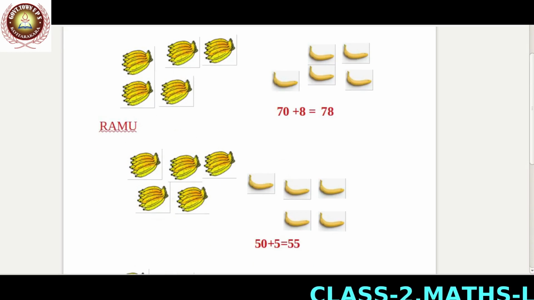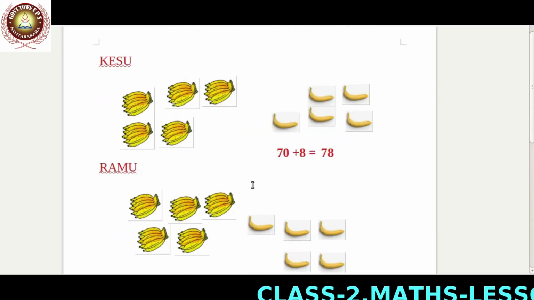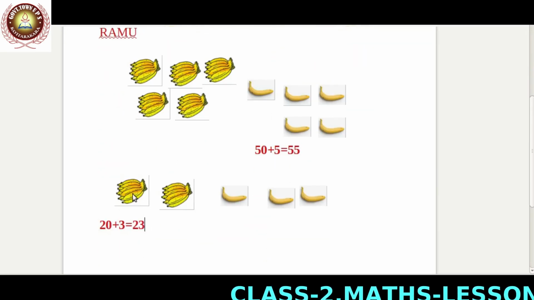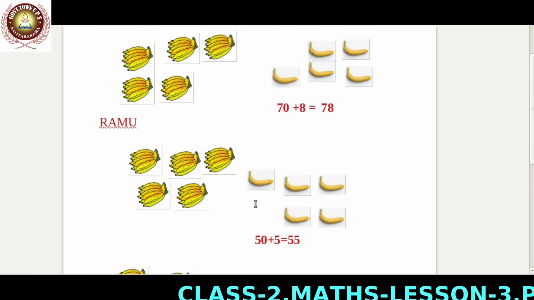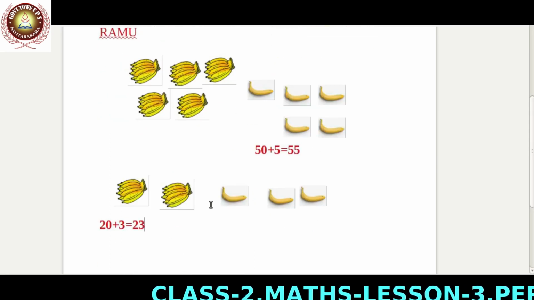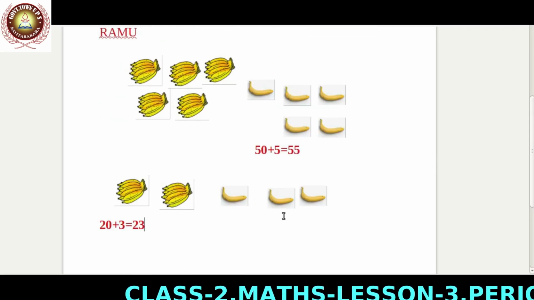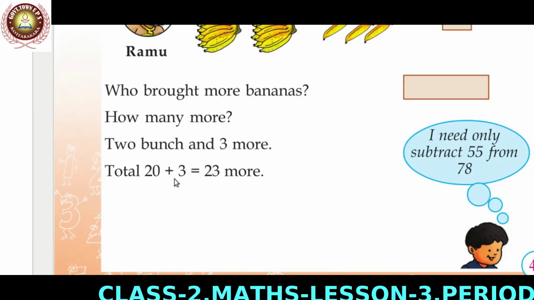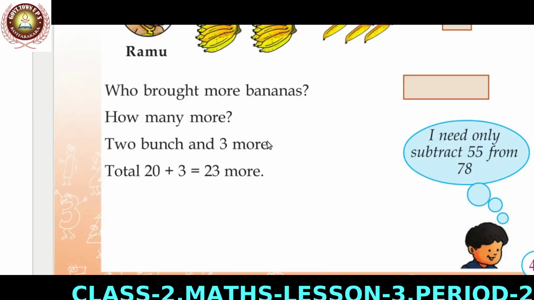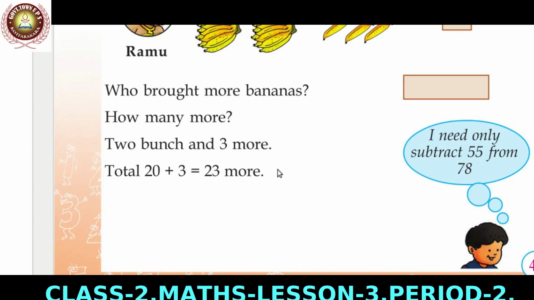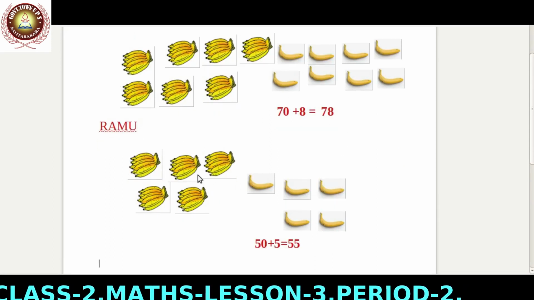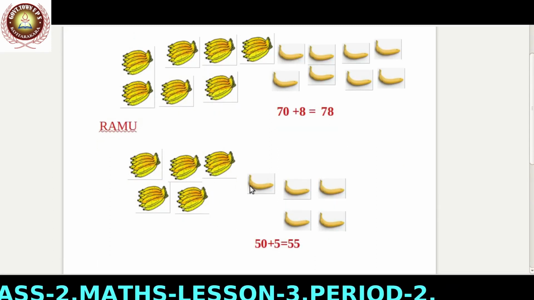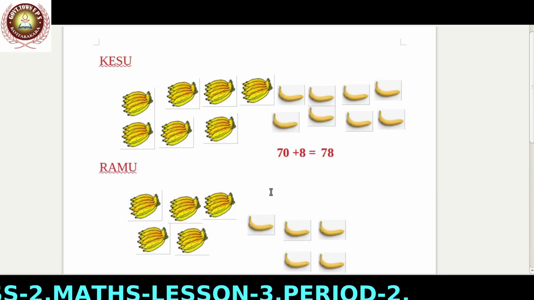Then the bananas of Ramu and Keshu are equal. So Keshu brought this much bananas more, that is 20 plus 3, 23. So we can find Keshu brought 23 bananas more. Here also showing 2 bunches and 3 more, total 20 plus 3, 23 more. Keshu brought 78 bananas, Ramu brought 55 bananas. How many bananas did Keshu bring more?